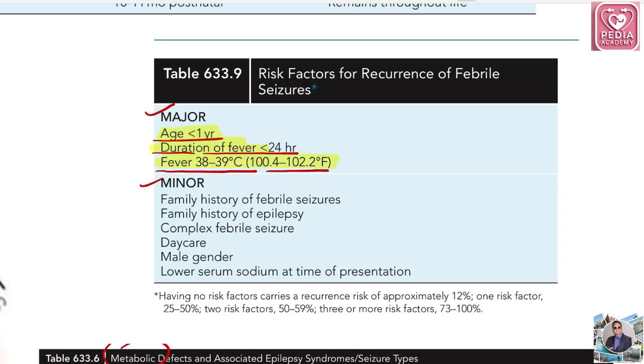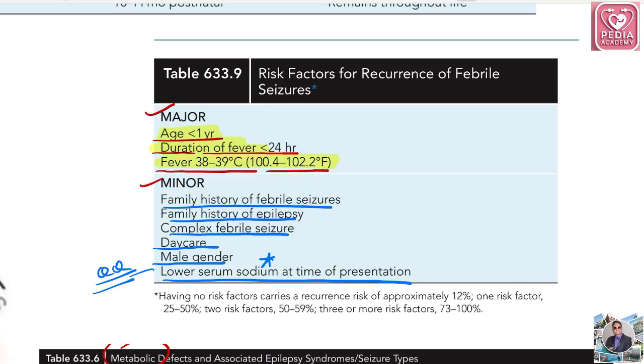What are the minor criteria? They will ask which is not a minor criterion. For that you have to remember which are the major and minor criteria. So: family history of febrile seizures, family history of epilepsy, complex febrile seizures, daycare, male gender, and low serum sodium at the time of presentation. So this is serum sodium. Again, this was asked multiple times, so you have to remember this. It is low serum sodium. You have to remember this.